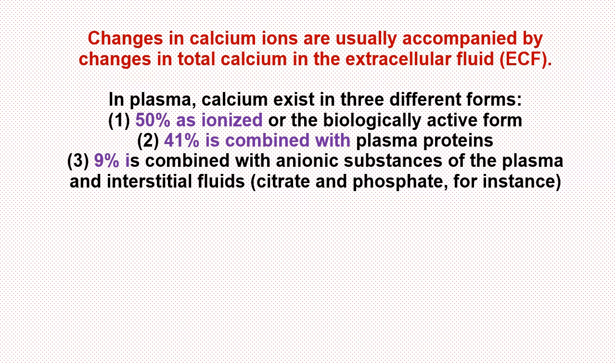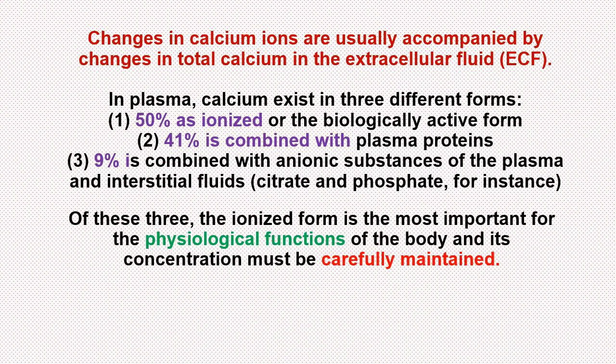Changes in calcium ions are usually accompanied by changes in total calcium in the extracellular fluid. In plasma, calcium exists in three different forms: 50% as ionized or the biologically active form, 41% is combined with plasma proteins, and 9% is combined with anionic substances of the plasma and interstitial fluids.